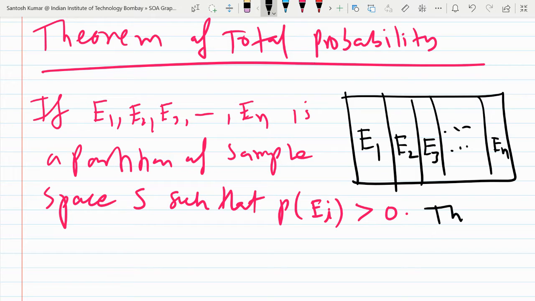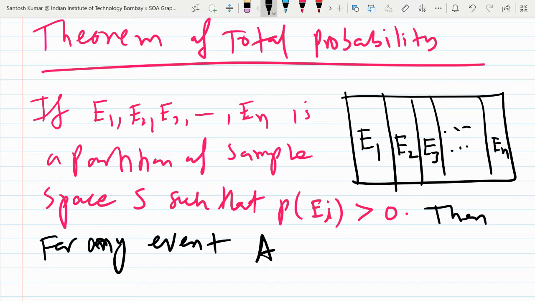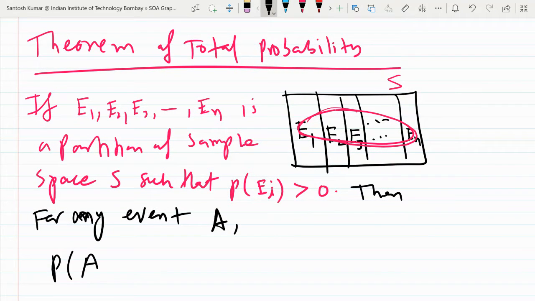Then for any event A. What is an event? An event is a subset of the sample space. So A may be like this. Suppose this set, which I drew in between, is A. Total is the sample space, and this elliptic set is A. So for any event A, they will ask you the probability of A, and they will give you the probability of E1, E2, E3, and En.